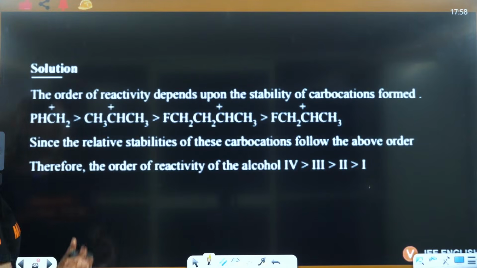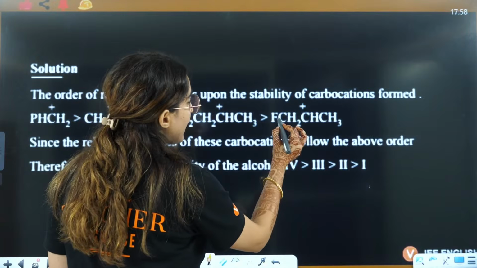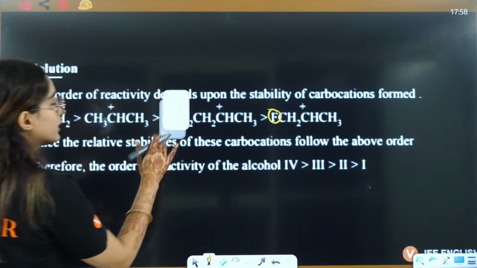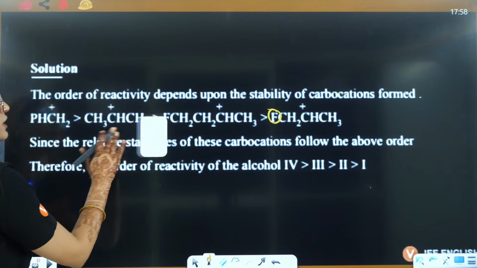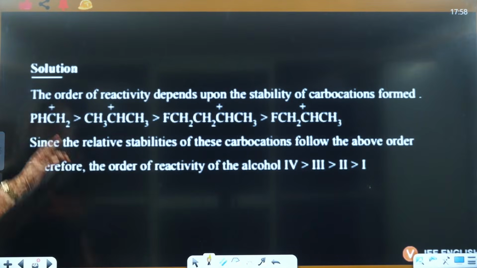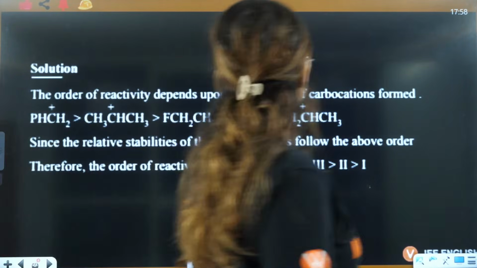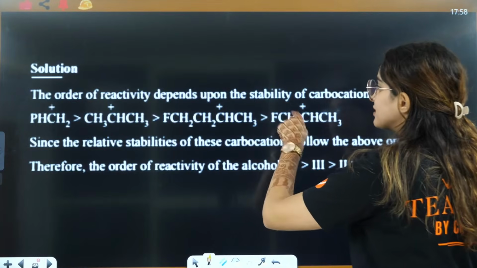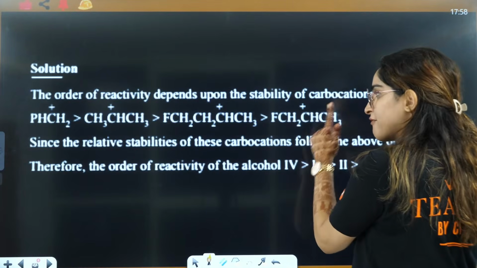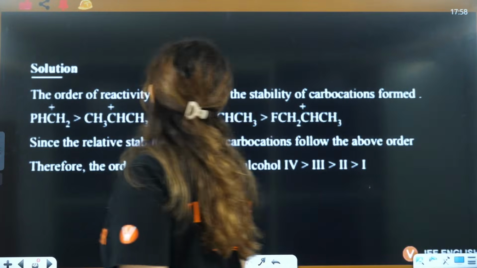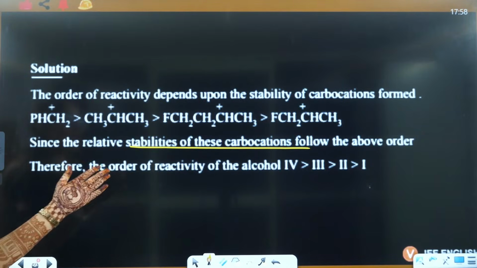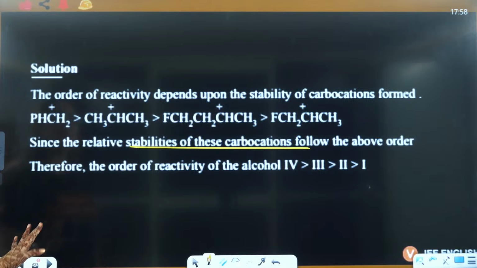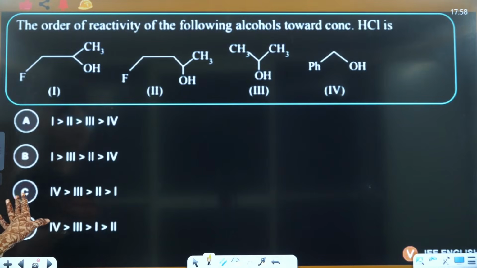If you see in this case, a carbocation is formed. Here you have negative, negative, negative, that means electron withdrawing. Here you don't have any electron withdrawing, here there is resonance. So carbocation stability here will be maximum, here because you are withdrawing it will be minimum. Here the electron withdrawing group is very near, so it will have minimum stability. So the stability of these carbocations is in the above order, therefore the order of reactivity of alcohol will be in the same order, that is 4, 3, 2, 1. So the answer will be 4, 3, 2, 1.